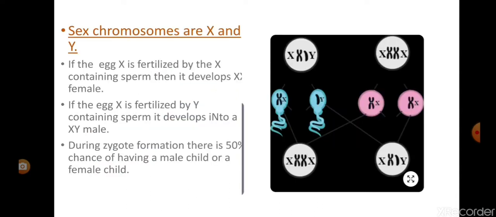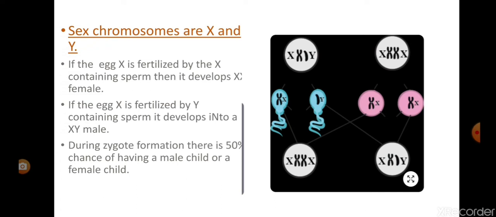Next, in our body, two sex chromosomes are there: one is the X chromosome and one is the Y chromosome. So during gamete formation, the egg that comes from the female contains the X chromosome, and the sperm that comes from the male contains either an X chromosome or a Y chromosome.